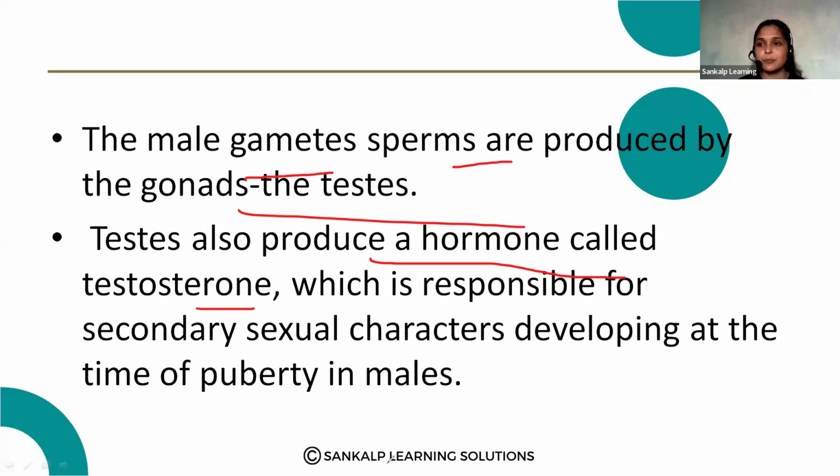These are the changes that occur during puberty, especially in males. These changes occur due to the testosterone hormone, which is released by the testes. Okay, so these are the functions of the testes. Note down the answer.